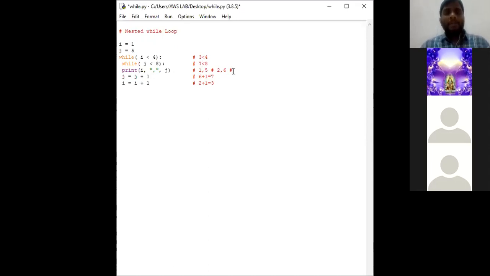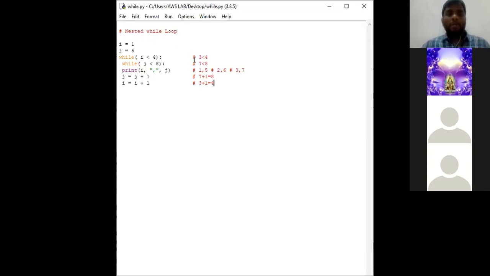The values of I comma j are 3 comma 7. Now increment j value. So 7 plus 1 is equal to 8. And here I value is 3. 3 plus 1 is equal to 4. Okay. So now I value is 4 and j value is 8.